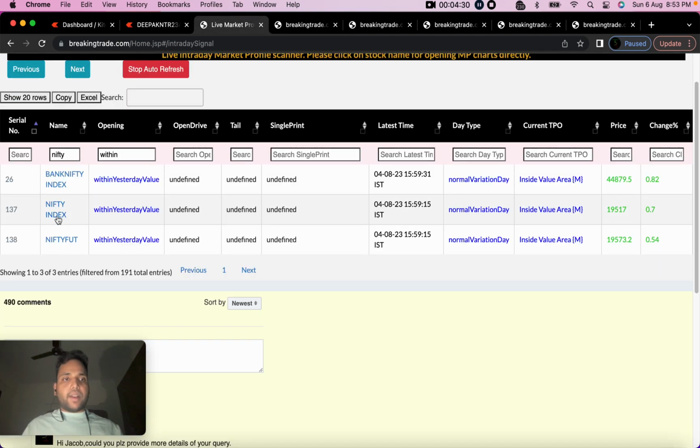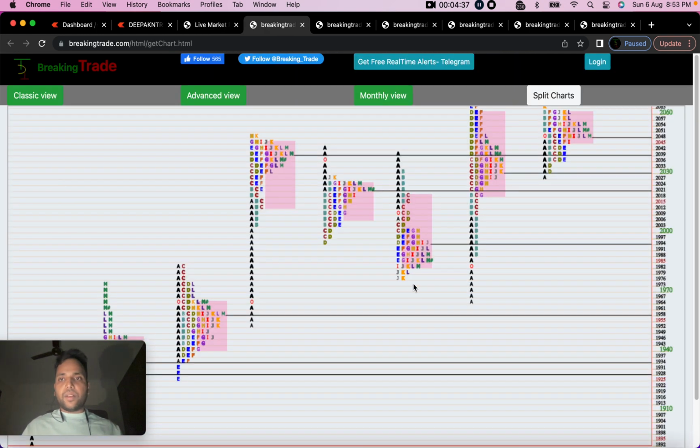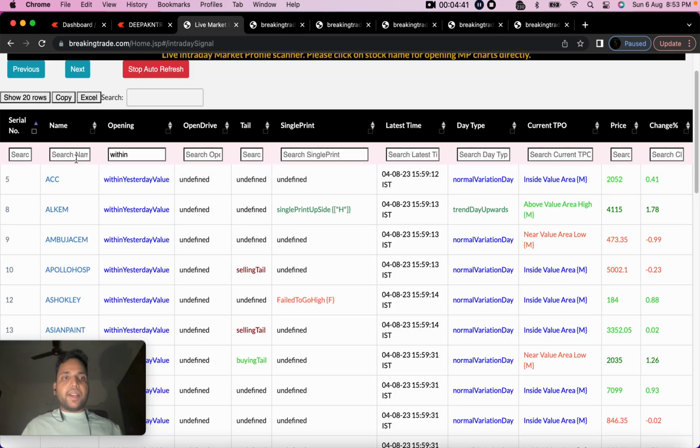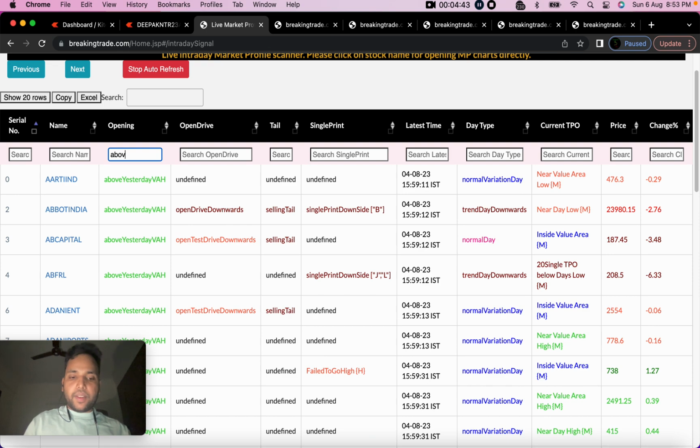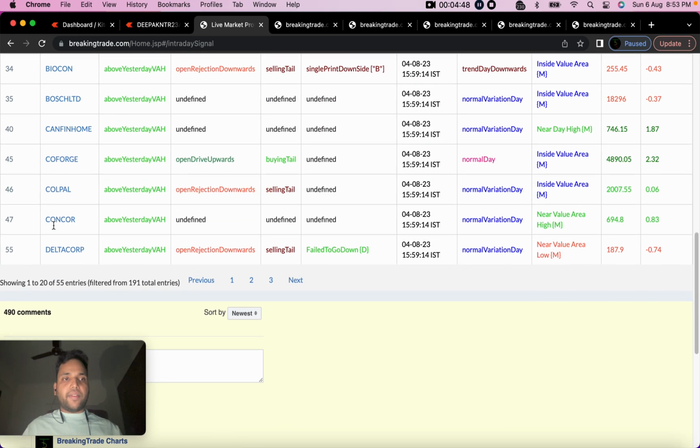Now let's take another example. I'll just remove this name. ACC. Again, ACC opened within the yesterday value area. Similarly, I can search with above yesterday value area high. Above yesterday value area high, I can see I had 55 entries.